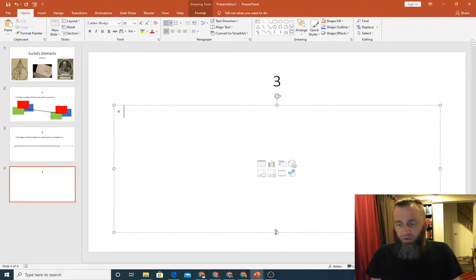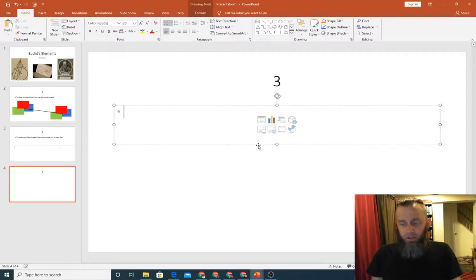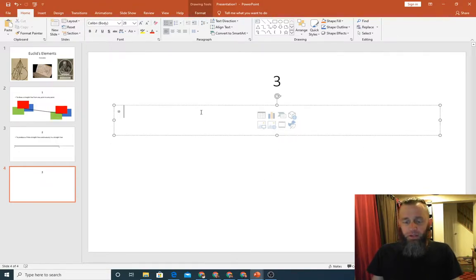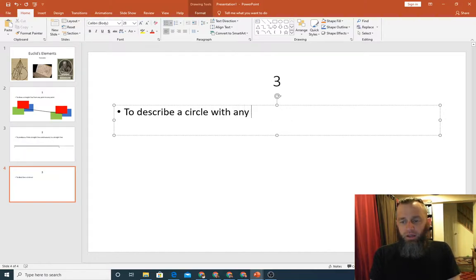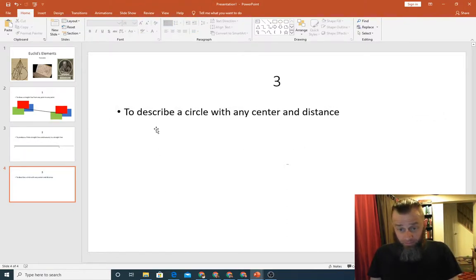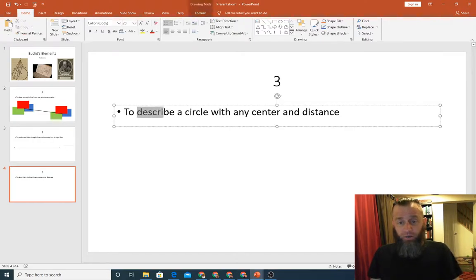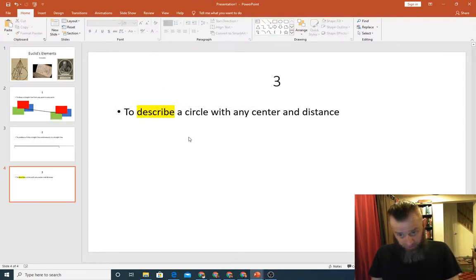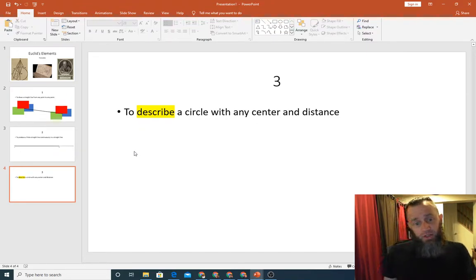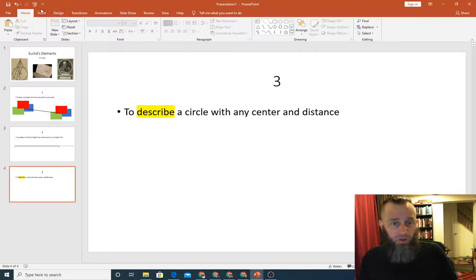All right, new postulate, postulate 3. He says he needs us to grant him, to allow the possibility, to agree with him that it is true, even though he can't prove it, that it is possible to describe a circle with any center and distance. And by distance, he seems to have basically meant radius here. The word describe doesn't mean talk about for him. What he means is that there can be a circle. So the center can be anywhere, and the distance can be as big or as little as you want.